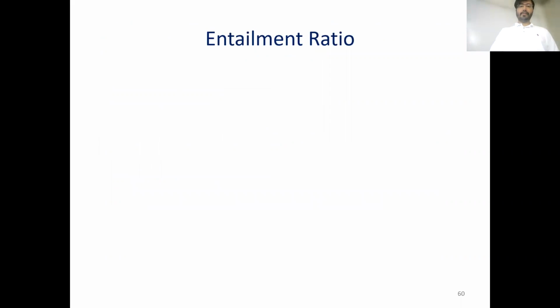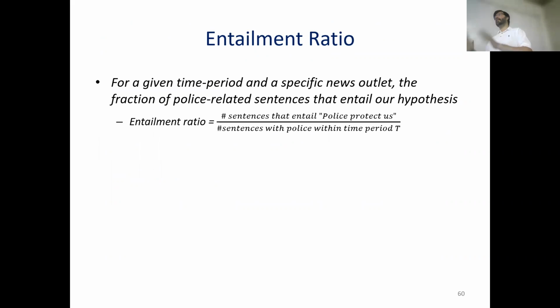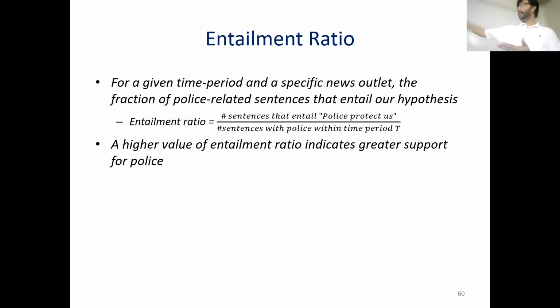So entailment ratio is essentially, for a given period of time, the denominator is the number of sentences about police within that time period, and the numerator is the number of sentences that entail police protect us. So if this value is high, then the network has a very positive stance towards police during that particular time period. And if that value is low, then the support for police for that network is low at that particular point of time. Higher value of entailment ratio indicates better support.